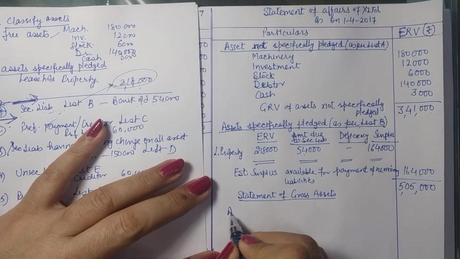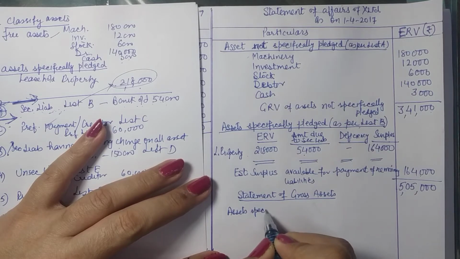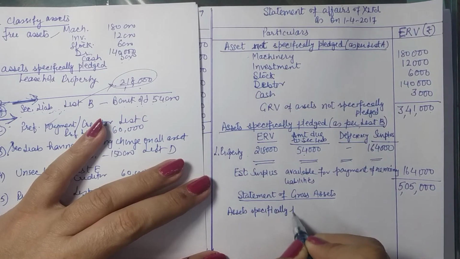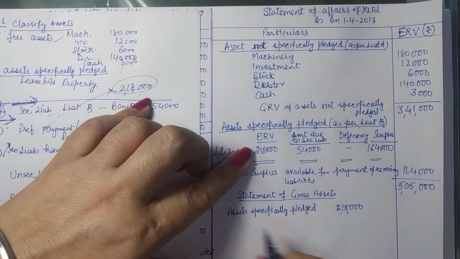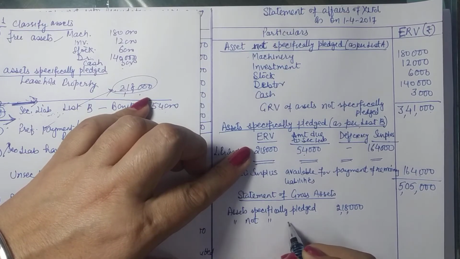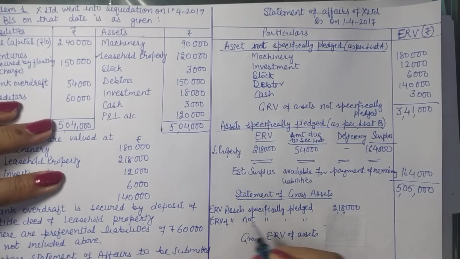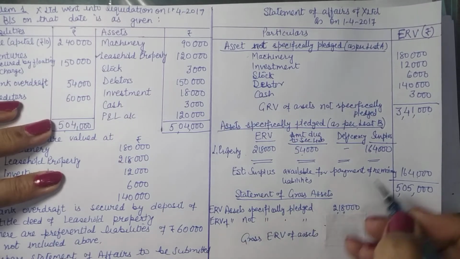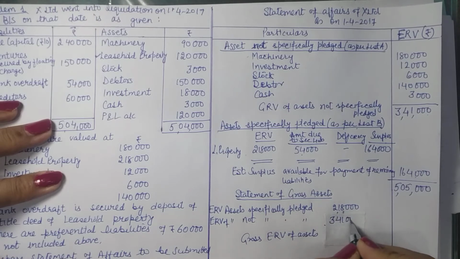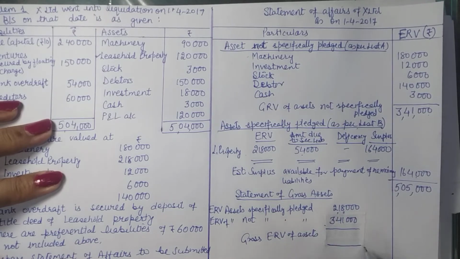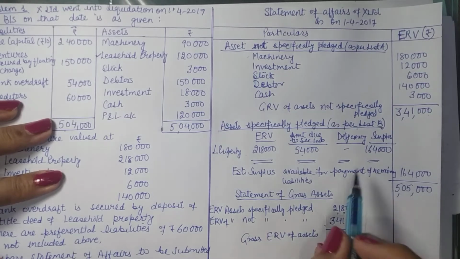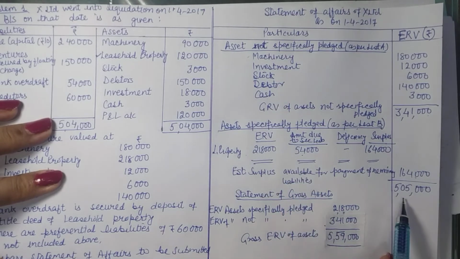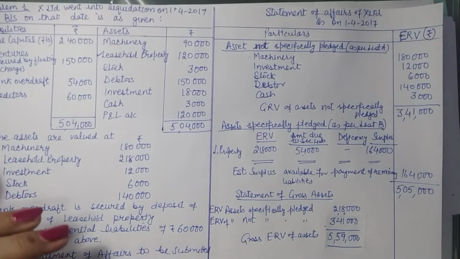So we will write it here. Assets specifically pledged. So from these assets you got 2,18,000, and assets not specifically pledged, so estimated realizable value of assets not specifically pledged, 3,41,000. So the gross value of the assets is 5,59,000. You can easily see here, you paid your liability of 54,000 and you are left with 5,04,000. It means your total value is 5,59,000. Now that covers our assets.